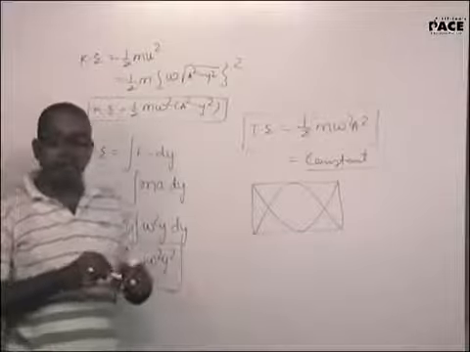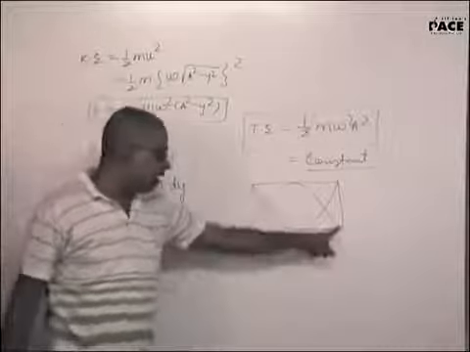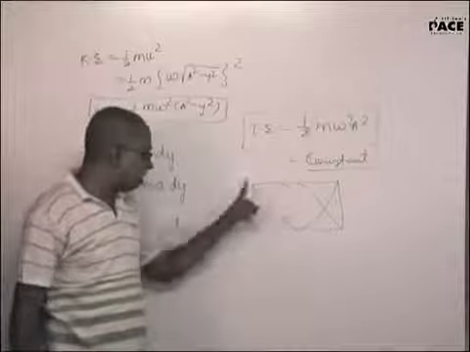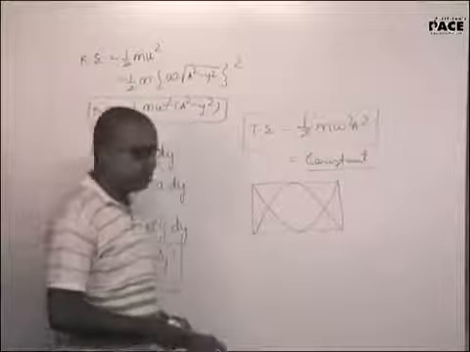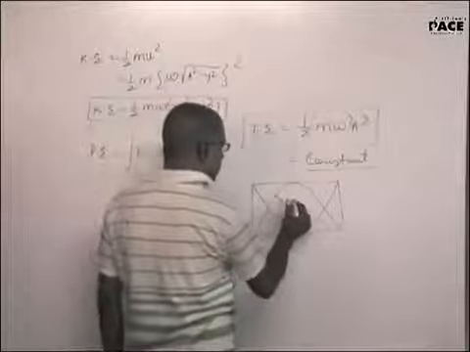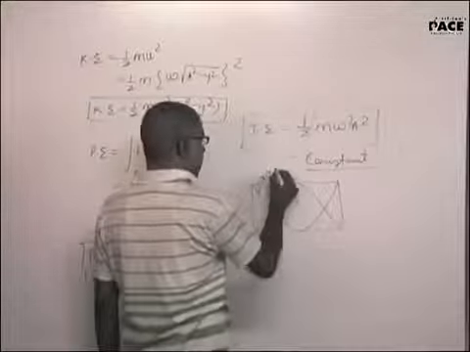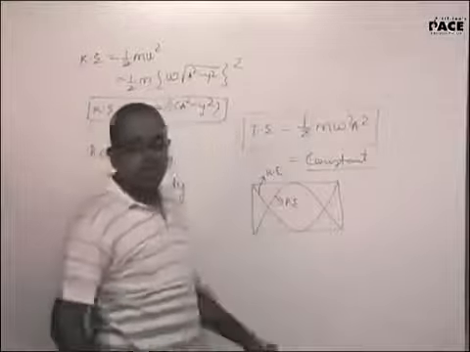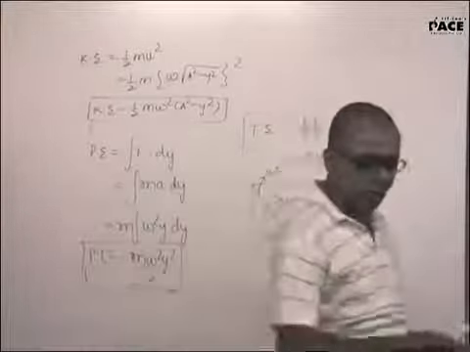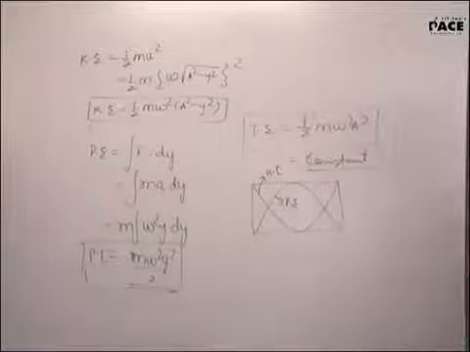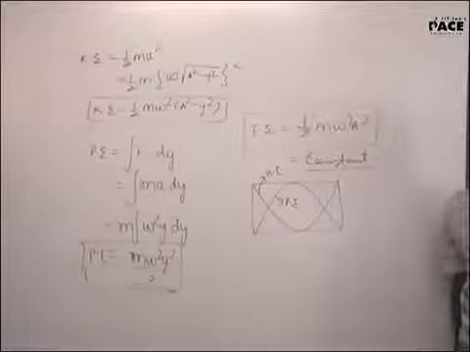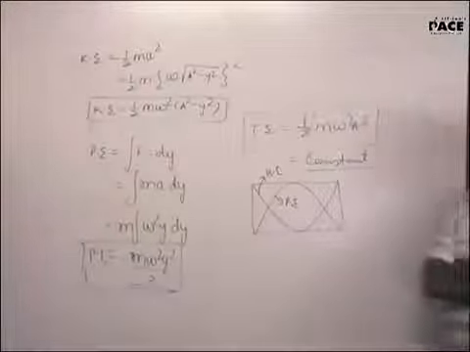Total energy should remain constant. If one is increasing, the other is decreasing. The sum of the potential energy and kinetic energy, the total energy of the simple harmonic motion, must remain constant.